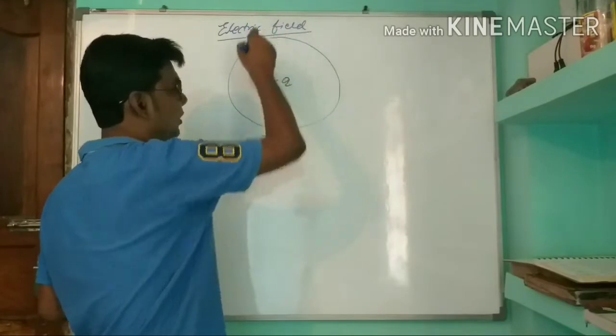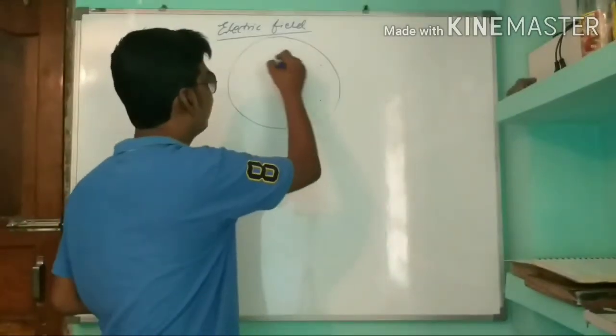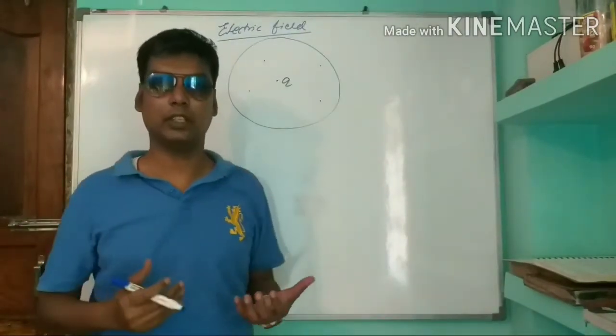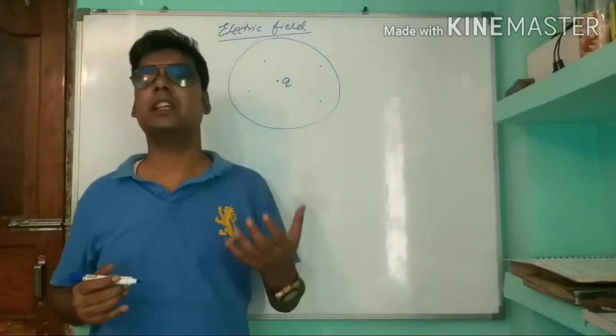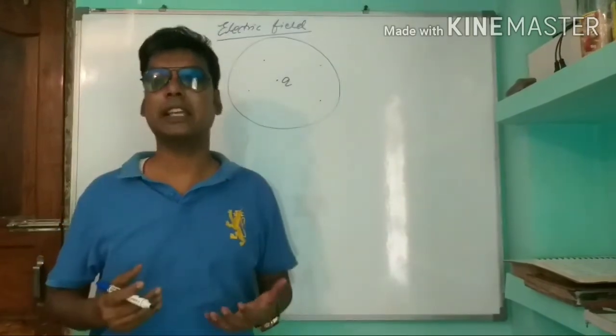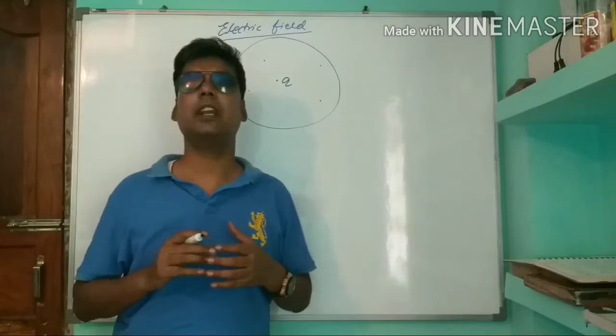This space of surrounding where force of attraction or repulsion can be experienced is called electric field. Now electric field line.